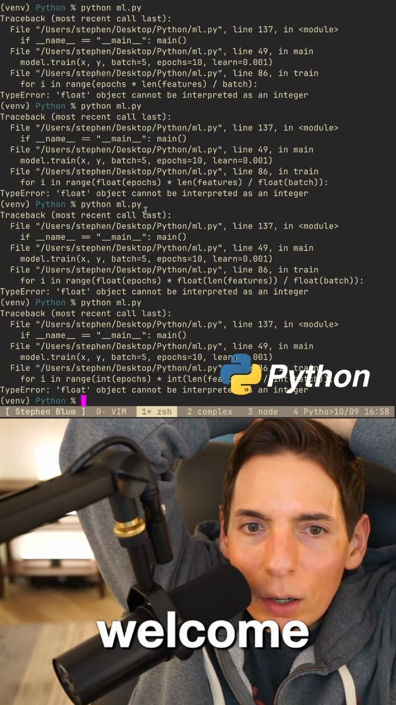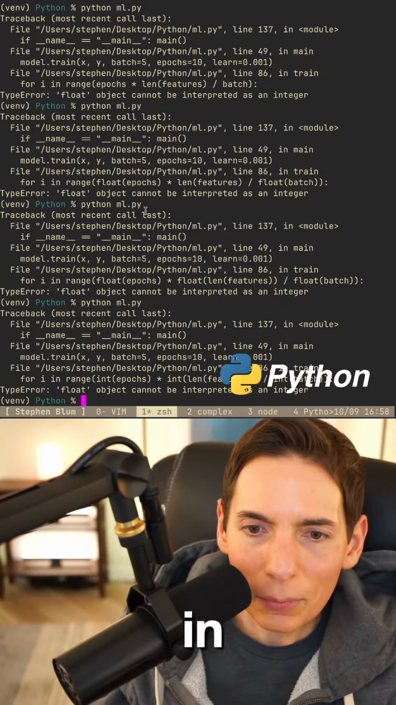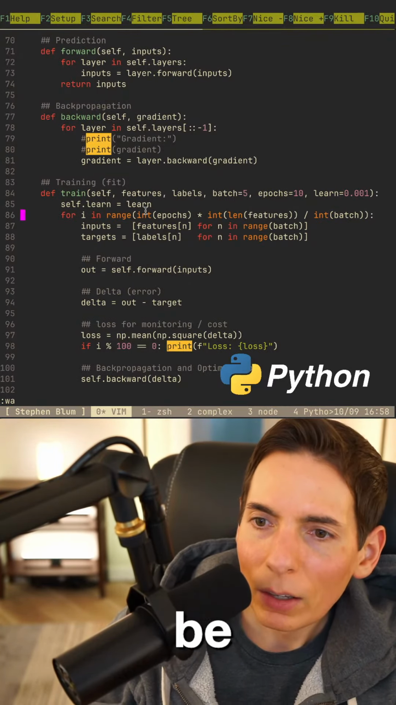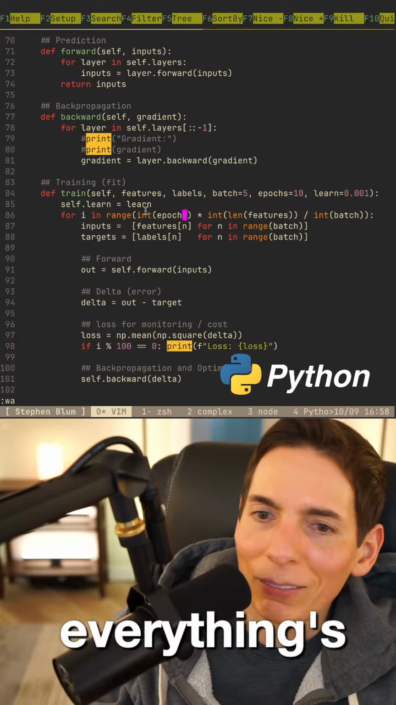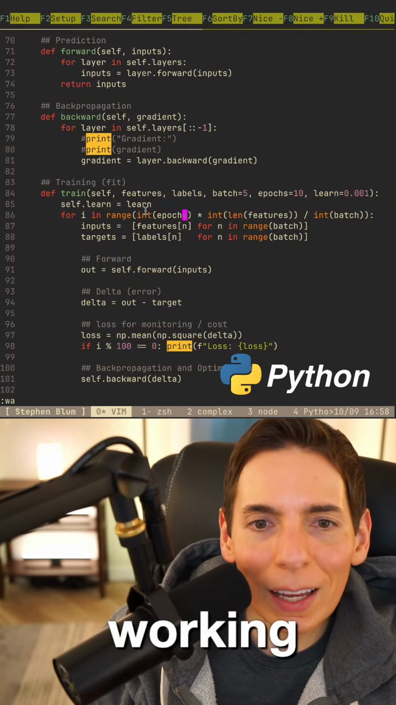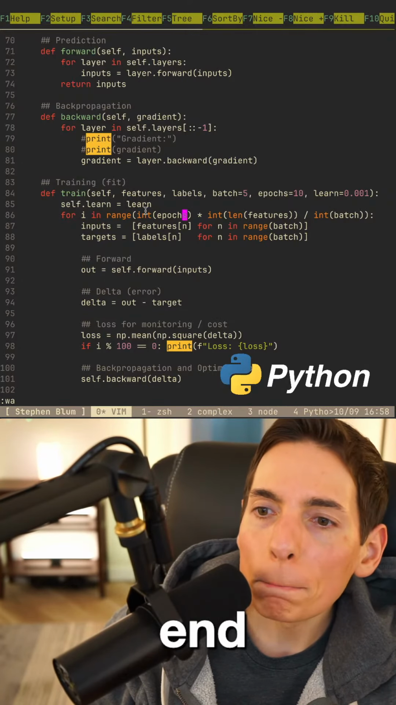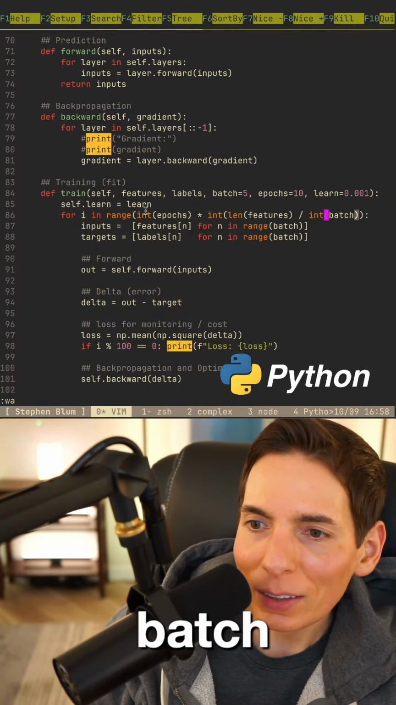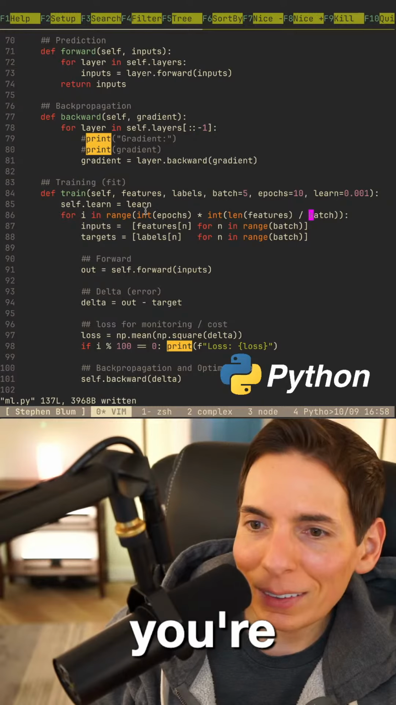You need to be an int so you can iterate. I think that's it. It does need to be an int. You're totally right, but everything's an int now. Why isn't it working? Put the int around the feature batch. Oh, I got it. You know what you're talking about. There we go. Okay, let's try that.